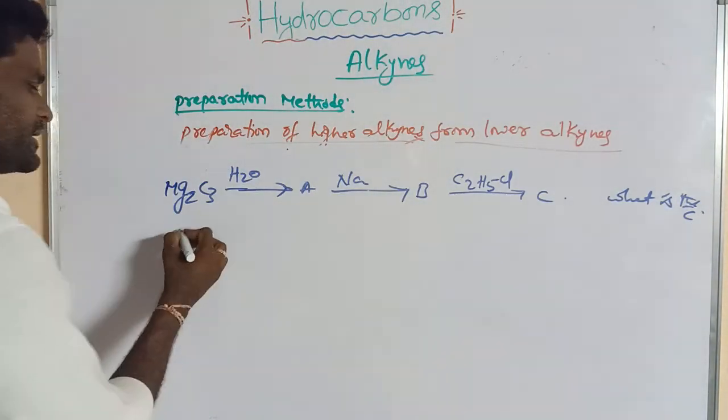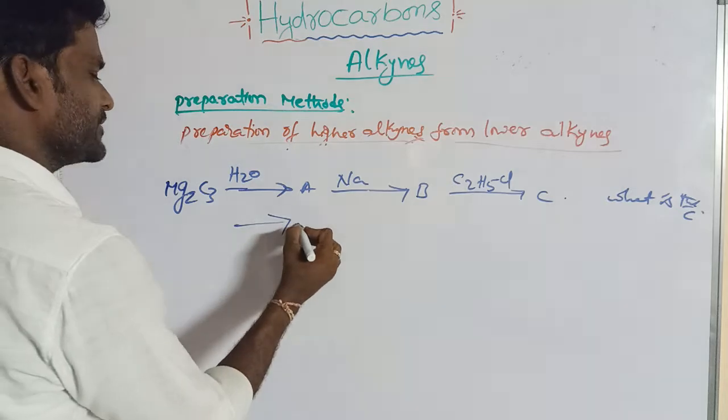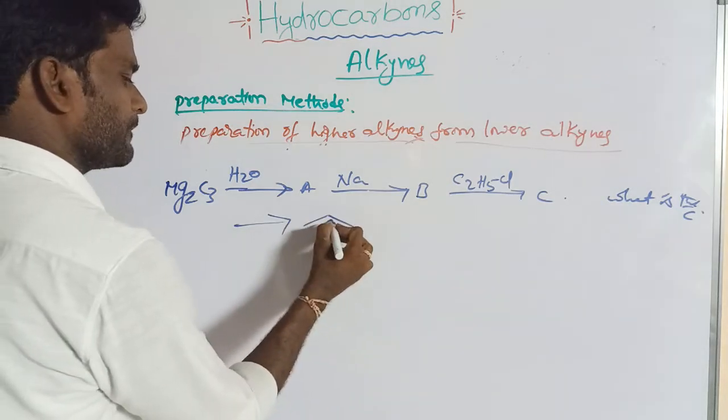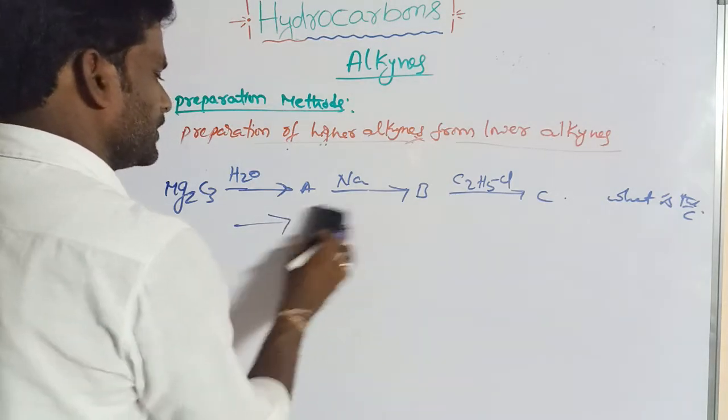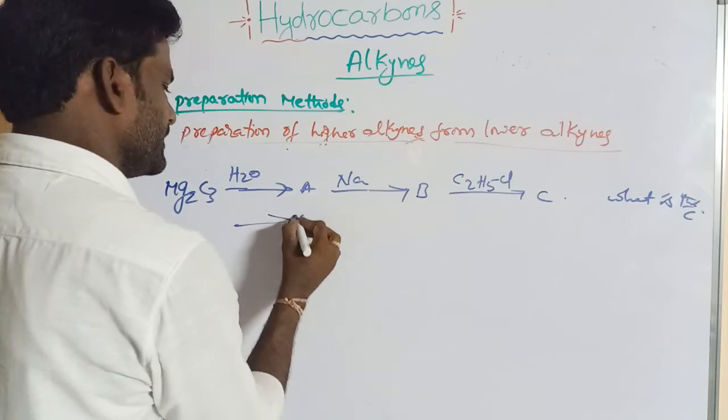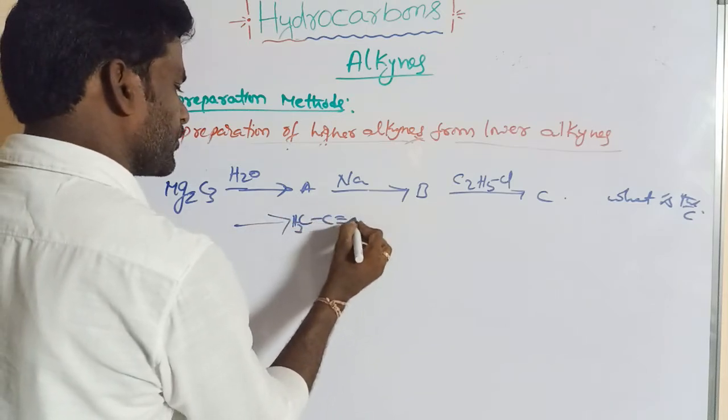Magnesium carbide on hydrolysis gives propyne, CH3 C triple bond CH.